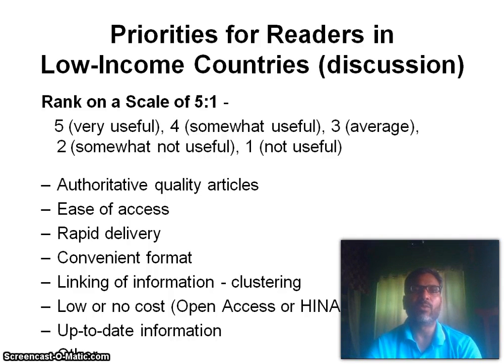Priority for readers in low income countries. Discussion: rank on a scale of 5. Very useful, somewhat useful, average, somewhat not useful, not useful. And this is the scale, because whenever you are writing a scientific paper, they are ranking on that basis. So: authoritative quality articles, ease of access, rapid delivery, convenient format, linking of information, clustering, low or no cost, open access publishers, up-to-date information and others.